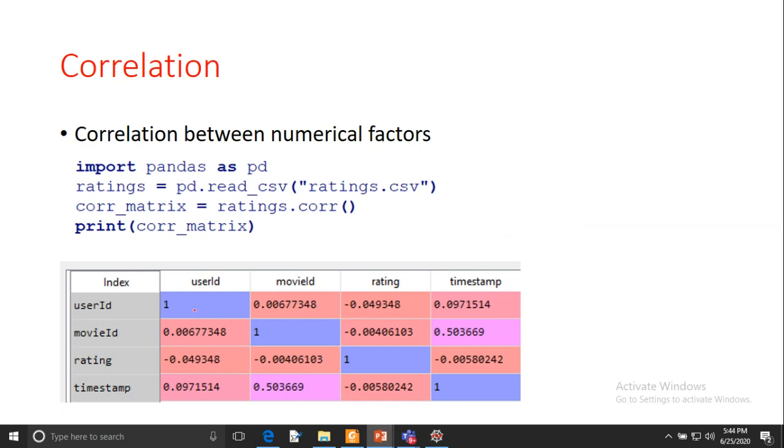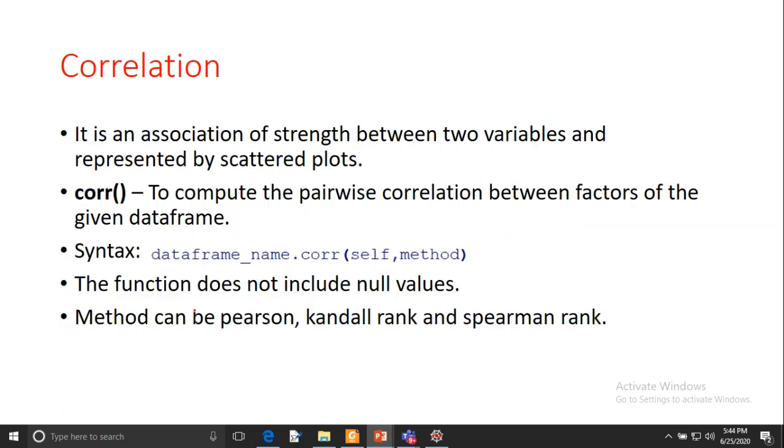I'm just keeping the correlation function along with the data frame. Correlation matrix is equal to ratings dot correlation function, and I'm not passing any name. So it is calculating the Pearson correlation.